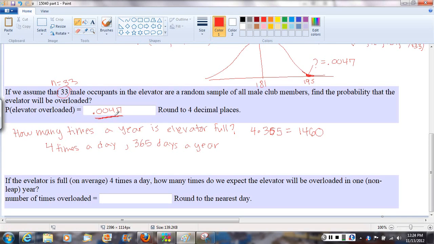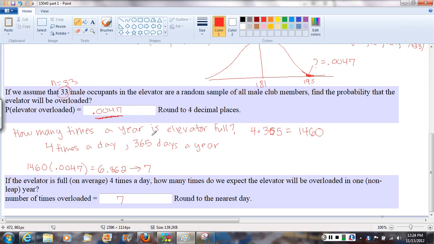So if we multiply that 1460 times the 0.0047, that tells us how often we expect the elevator to be overloaded. And the answer we get there, 6.862. It says round up to the nearest unit. So we would say 7. We would expect it to be overloaded about 7 times a year.